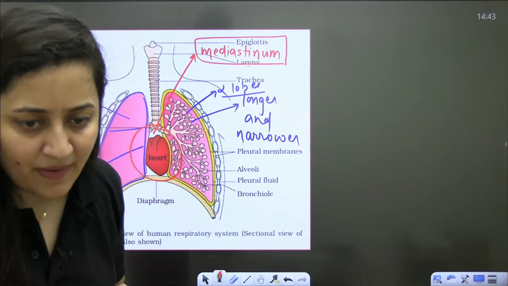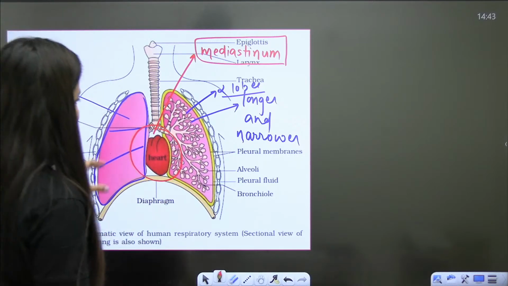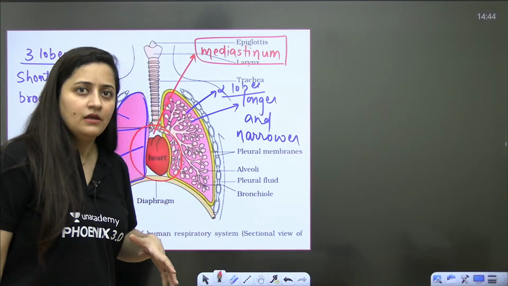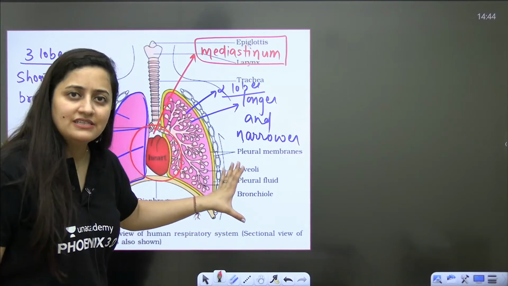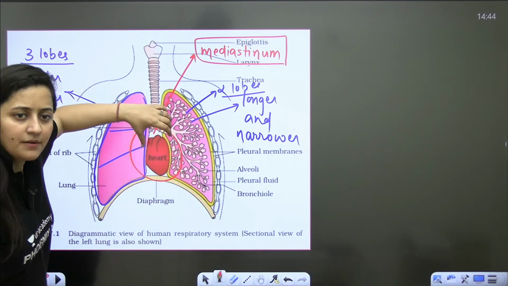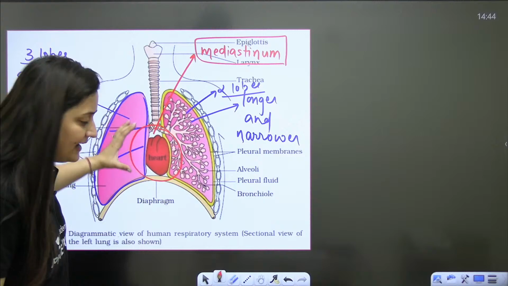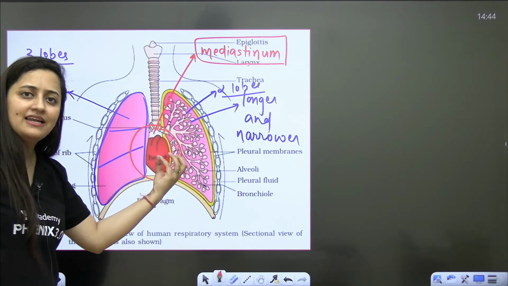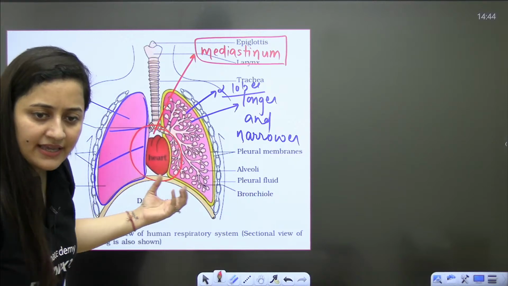Right, here in this space, the heart is present. So the heart is present in the center, a little bit pushed towards the left side. In this case, the heart's upper broader part is towards the right side, and its narrower part is tilted towards the left side. Can you see it?